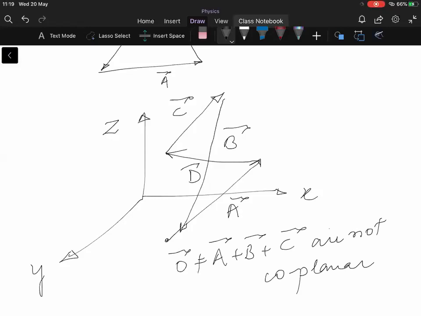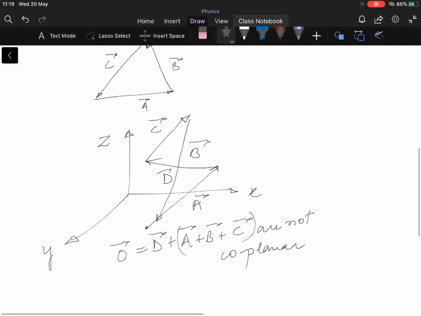Therefore you will have to have a vector D added to it, such that it is the opposite of the resultant of A, B, and C. Then you might get zero. Any doubt?